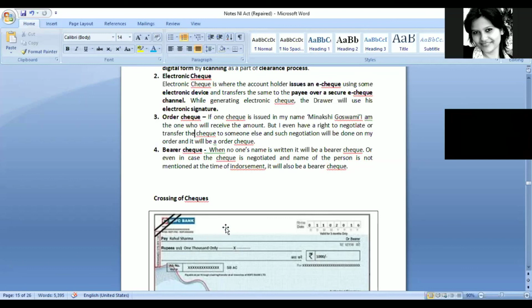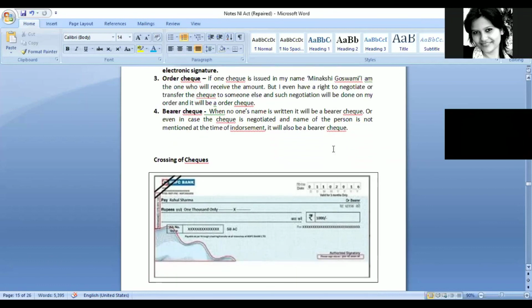Now even if his name is mentioned, he can transfer this check to someone else also. Rather than taking the 1,000 rupees himself, by way of endorsement he can transfer it to another person.